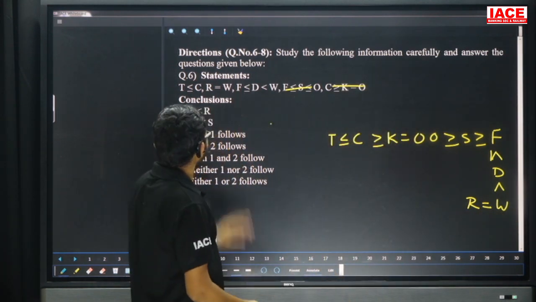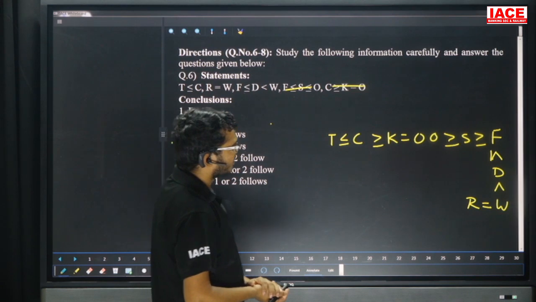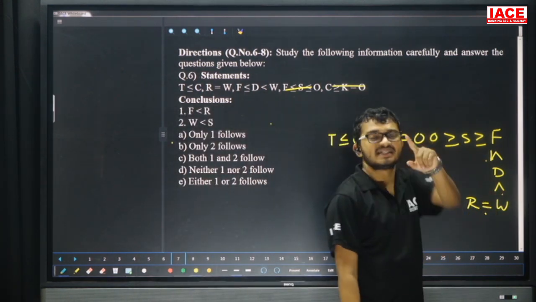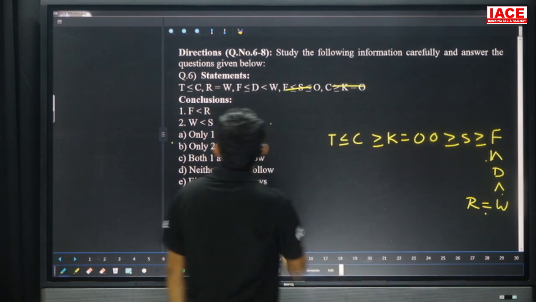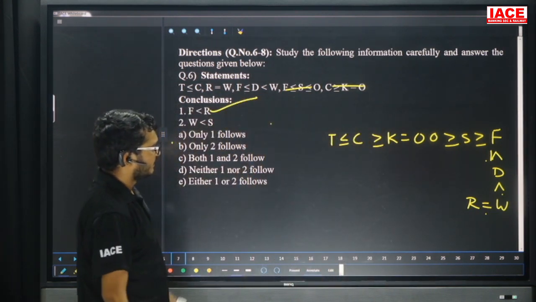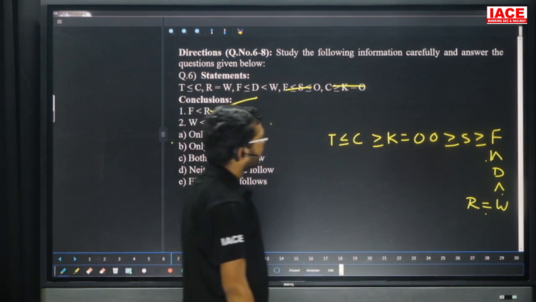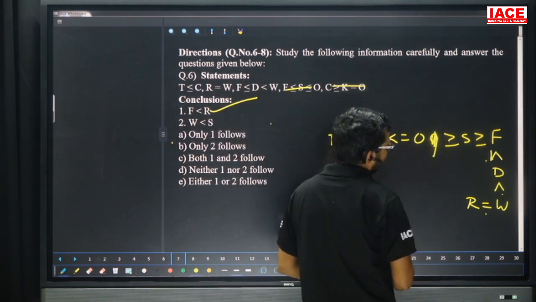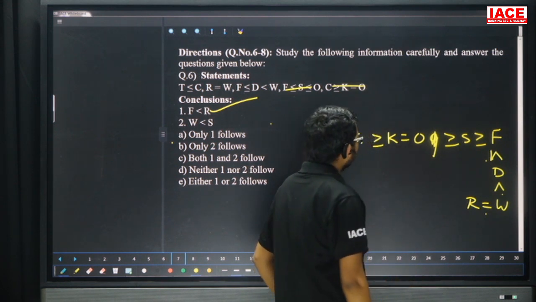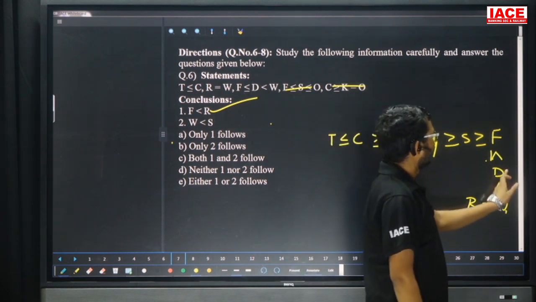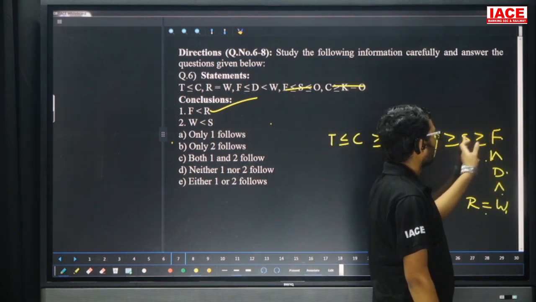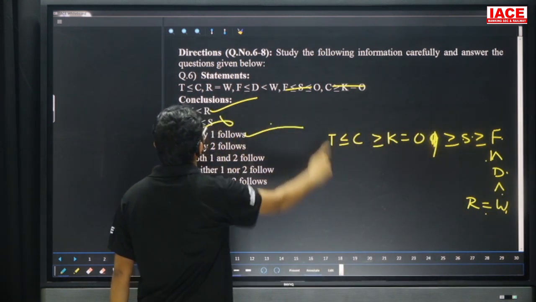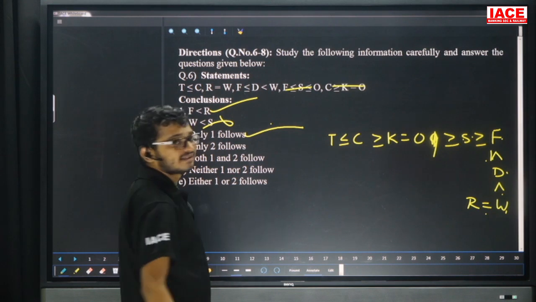Take first conclusion, F and R. Between F and R, what is the relation here? F to R: less than or equal to, less than, equal to. Result is less than. So F less than R. First one is true. Second one, W and S. Friends, W and S relation is what? W greater than D greater than or equal to F less than or equal to S. Both are opposite, can't say. Then the answer is only one follows. So question number 6 answer is option A.